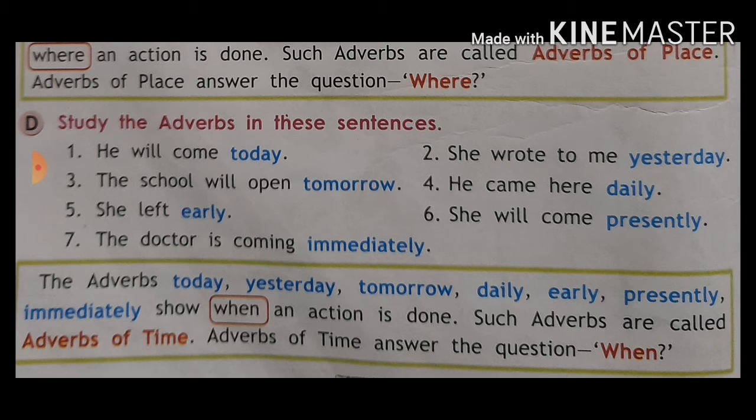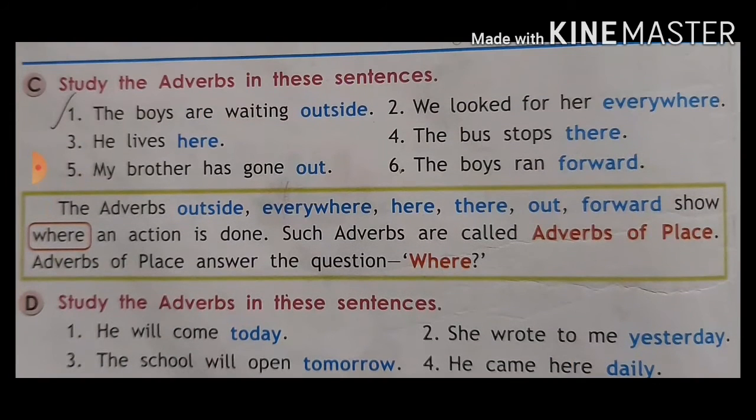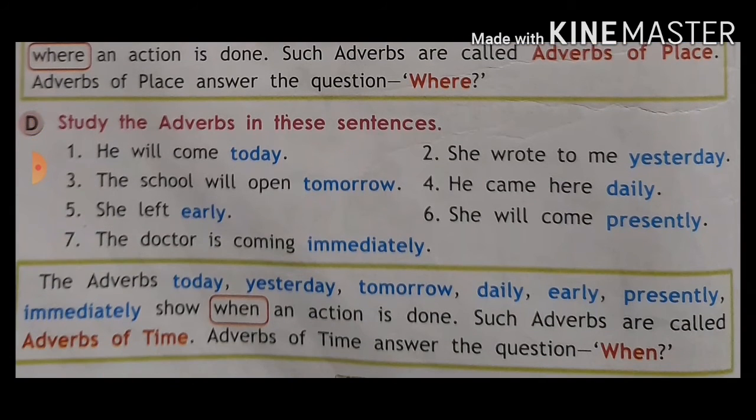Adverbs tell us how a thing is done. We have seen how an action is done; this is called adverb of manner. Where it is done, we have just seen; this is called adverb of place. Now, when it is done — when, कब हुआ था. Where it is done मतलब कहाँ हुआ था. When मतलब कब ये action हुआ था.